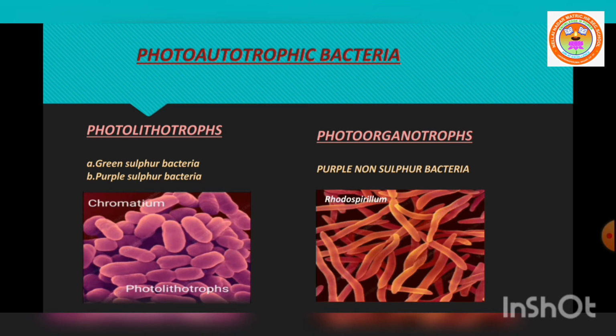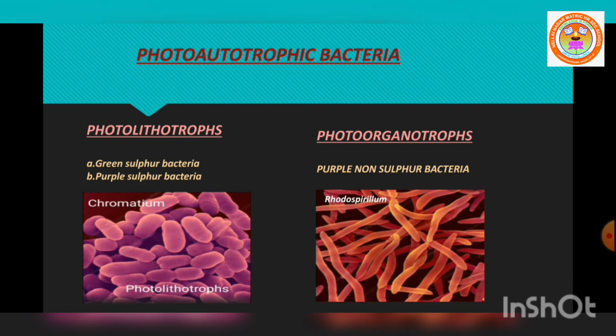Now the next type of photoautotrophic bacteria, photoorganotrophs. Organo refers to organic acid or alcohol. So here the hydrogen donor is an organic substance. They utilize organic acid or alcohol as hydrogen donor.